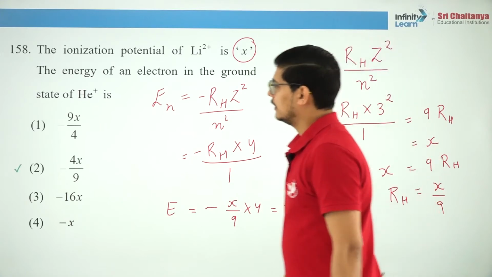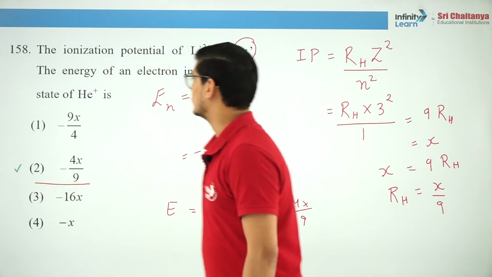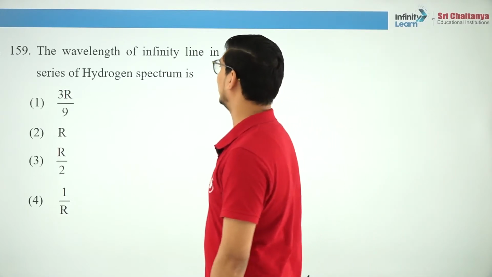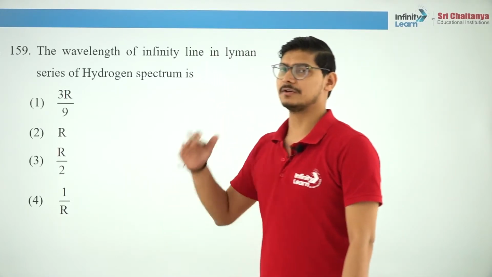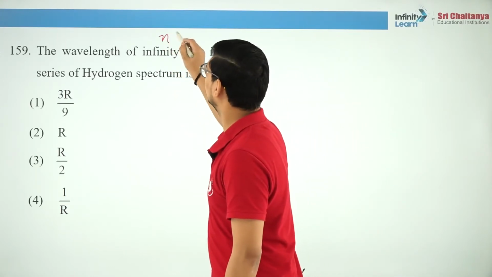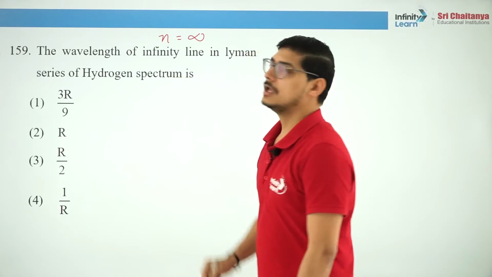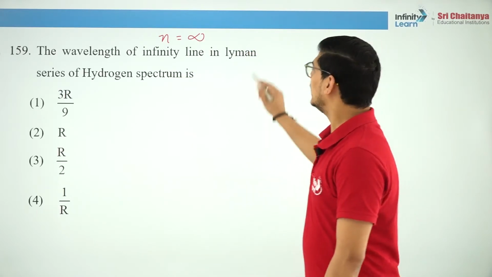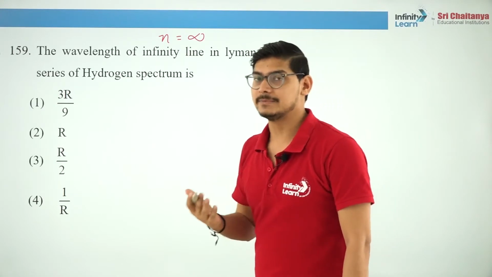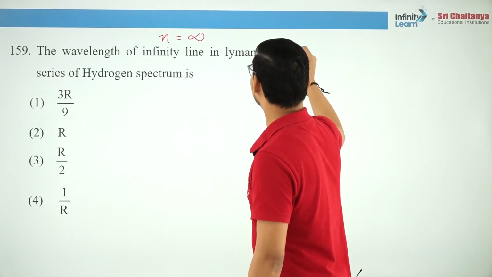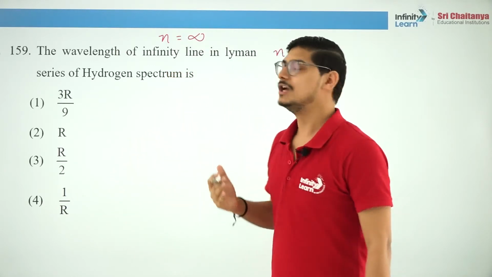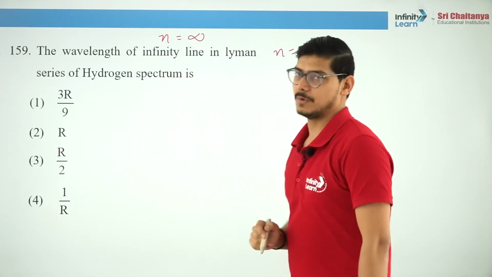Yes, so this is the correct answer. Next, the wavelength of the infinity line. The infinity line is when the electron is dropping back to the ground state from n is equal to infinity, in the Lyman series of the hydrogen atom spectrum. Now how do we get a line in the Lyman series? When the electron drops to n is equal to 1. Remember Lyman, Balmer, Paschen, Brackett, Pfund, Humphrey. So for the Lyman series n is equal to 1.